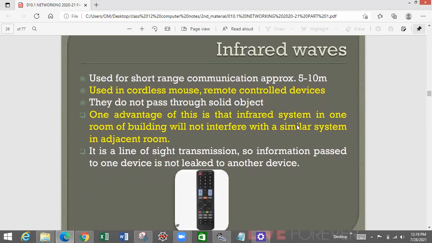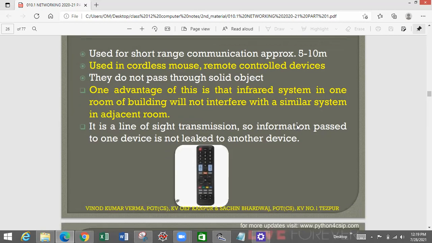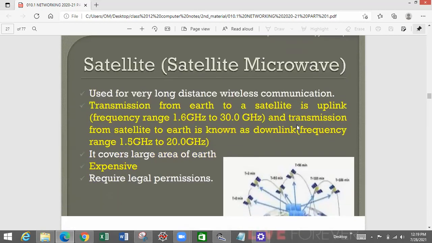It is a line of sight transmission, so information passed to one device is not leaked to another device. Whenever you are trying to network two devices using infrared, they should be in line of sight, at the same height, in the same straight line. And the data that you are sending to one device will not be accessed by any other devices.